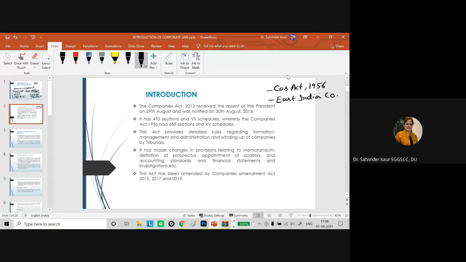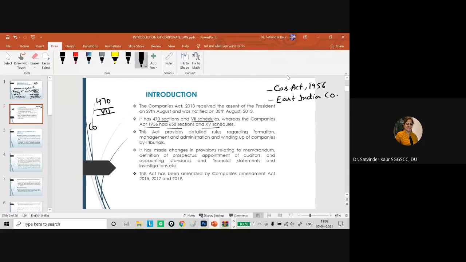The older version of the Companies Act, 1956, had 658 sections and 15 schedules, while the new act has 470 sections and 7 schedules. So this number has been reduced drastically, and the law has been made more simplified.